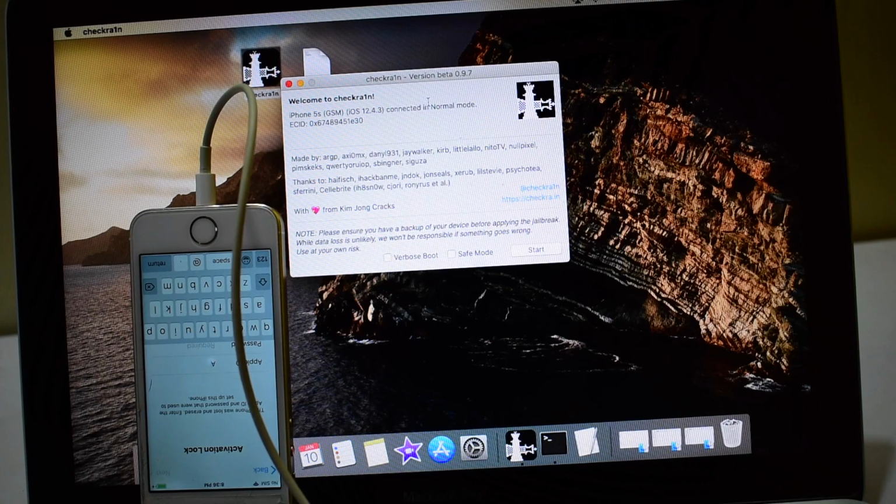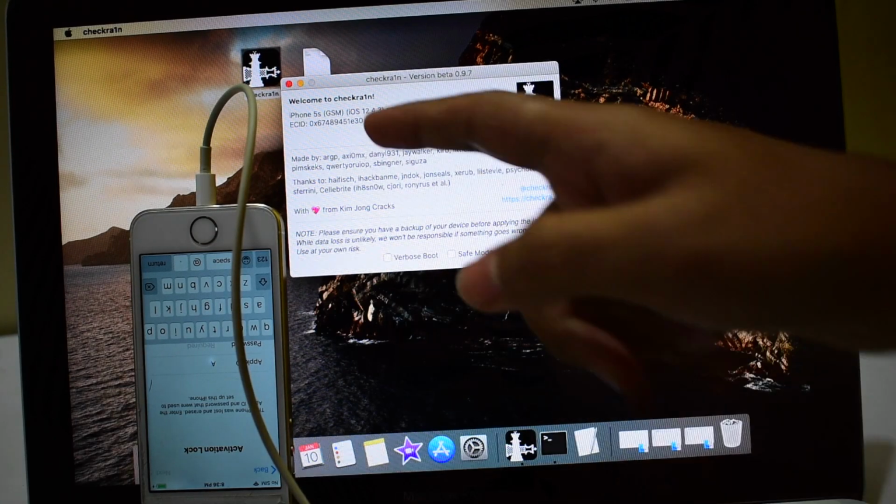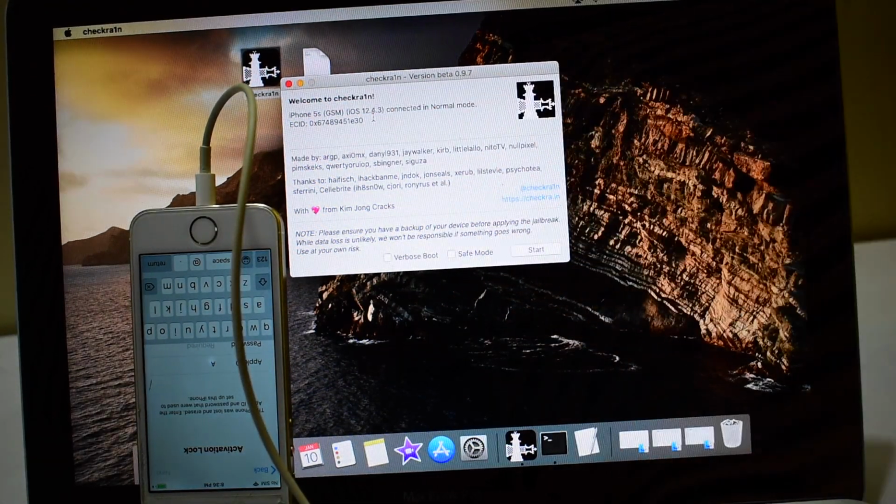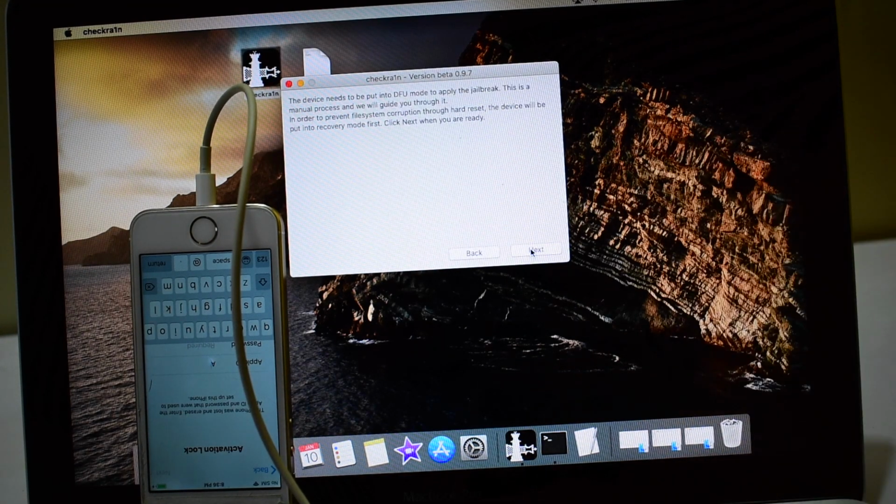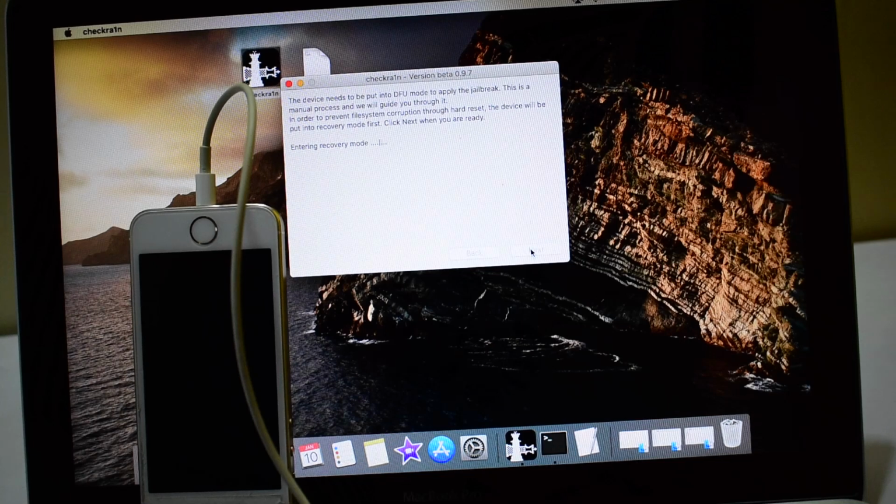Using a checkra1n jailbreaking software. So here it says iPhone 5s GSM connected. So click on start option here and click on next, and the device will be booted to recovery mode.